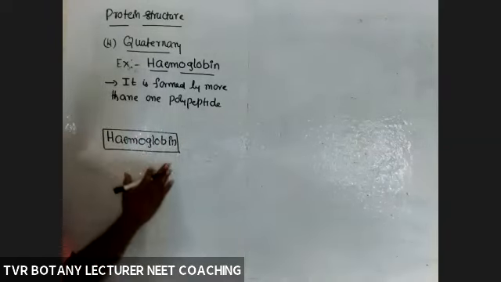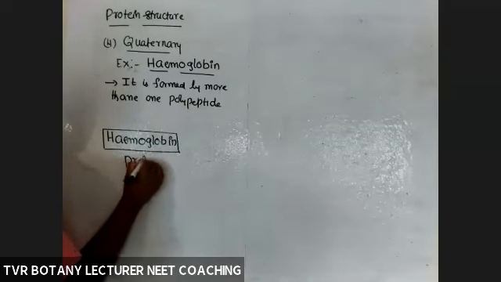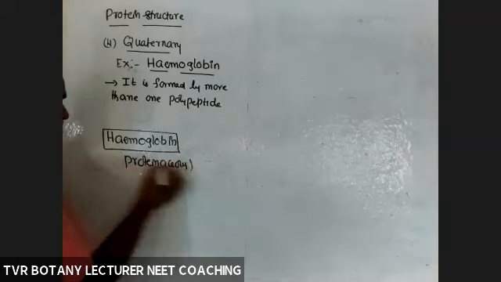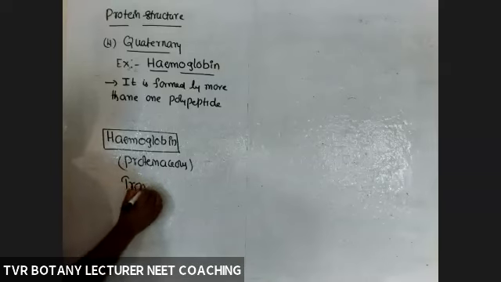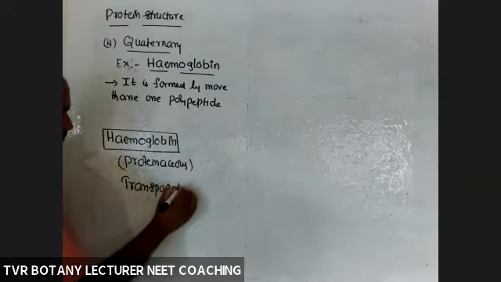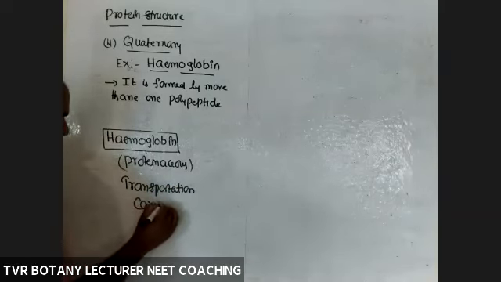Okay, so hemoglobin is chemically a protein, proteinaceous, and concerned with transportation. Its role is transportation. It is a carrier protein, a transportation carrier protein.